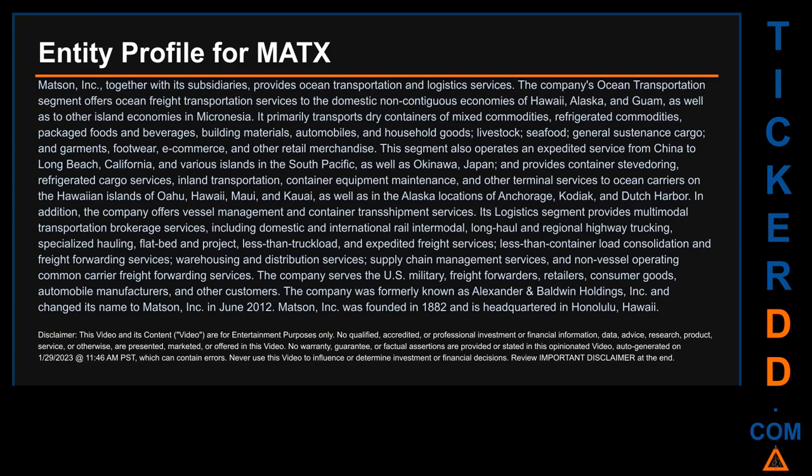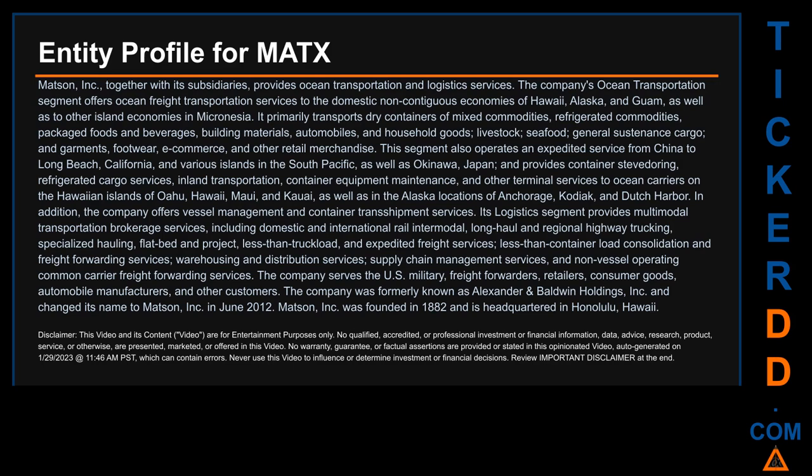This segment also operates an expedited service from China to Long Beach, California, and various islands in the South Pacific, as well as Okinawa, Japan, and provides container stevedoring, refrigerated cargo services, inland transportation, container equipment maintenance, and other terminal services to ocean carriers on the Hawaiian islands of Oahu, Hawaii, Maui, and Kauai, as well as in the Alaska locations of Anchorage, Kodiak, and Dutch Harbor. In addition, the company offers vessel management and container transshipment services.